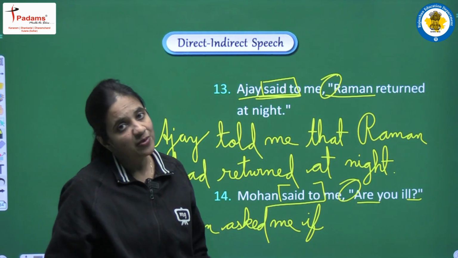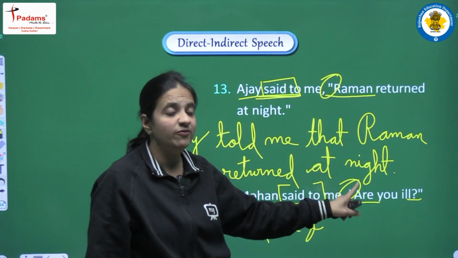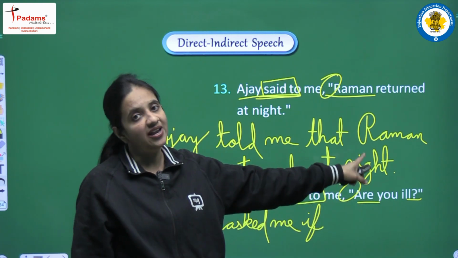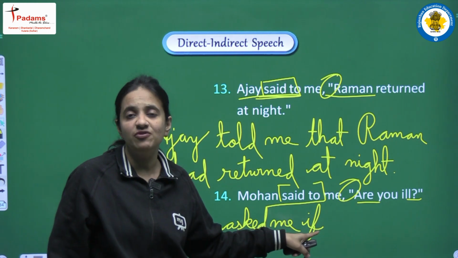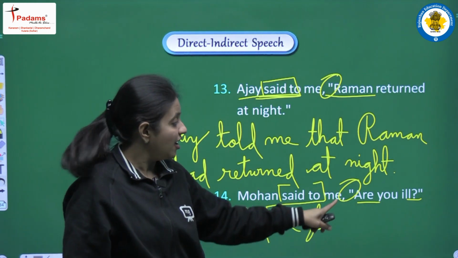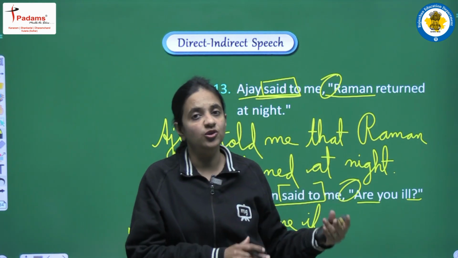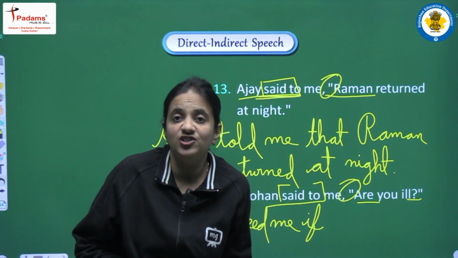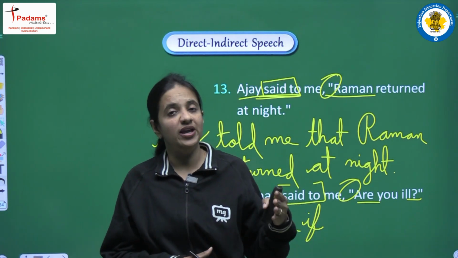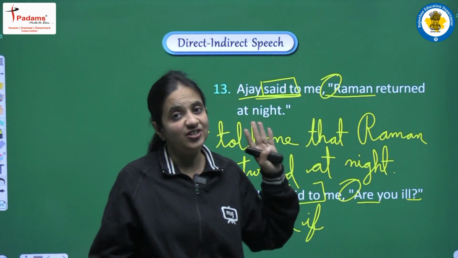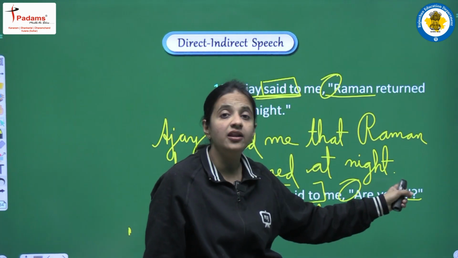Clear? Why am I writing if? Because we are having interrogative sentence, and that too in which we are having auxiliary, one of the helping verbs. So this is the reason our conjunction will be if. Clear? After that, the structure we have to make will be in the assertive form. We have to make one positive sentence. The structure of a positive sentence will be followed. So we are having are you ill.